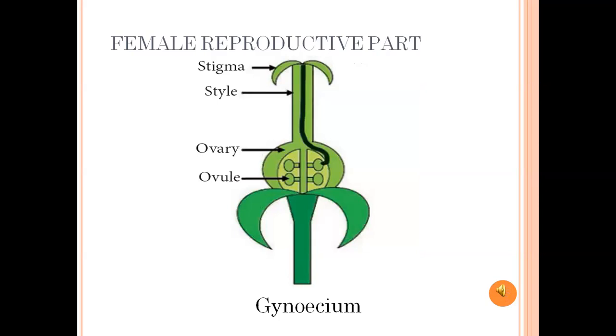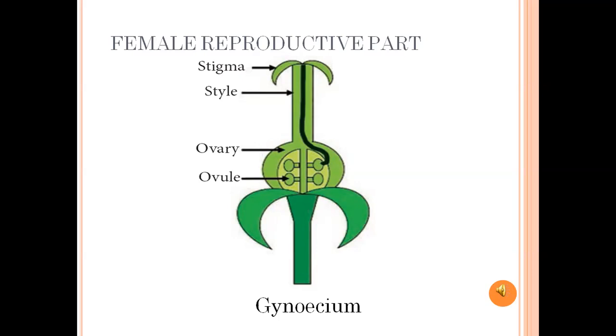Next, the female reproductive part. Inner to the androecium whorl, we can find the female reproductive part of the flower called gynoecium. Gynoecium is the female reproductive part. Already we know that the male part of the flower is androecium and the female part of the flower is gynoecium.